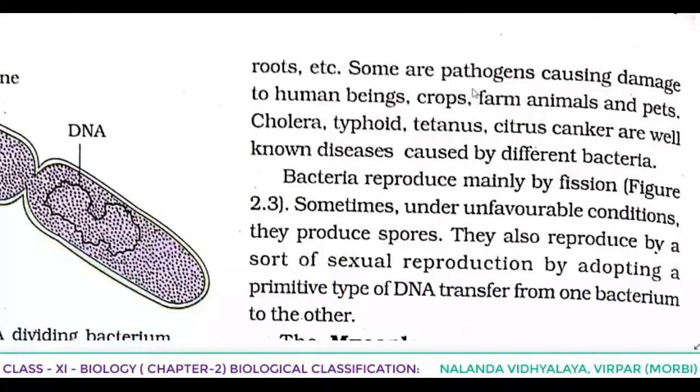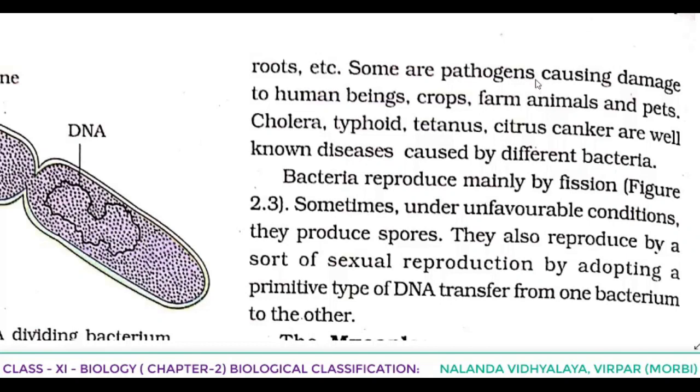So while some are beneficial, some are harmful also. And legume roots, leguminous plants, pea plants, in their roots there are root nodules, and in that are atmospheric nitrogen fixing bacteria like cyanobacteria, that is Nostoc and Anabaena, present. Now we are coming to disease causing bacteria.